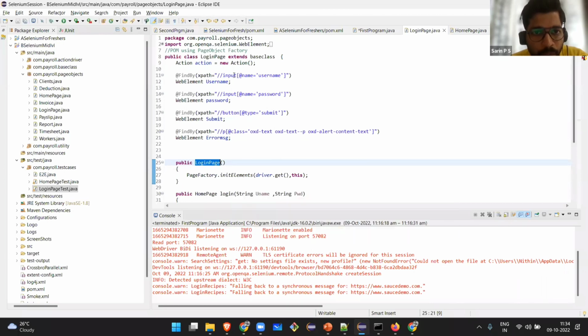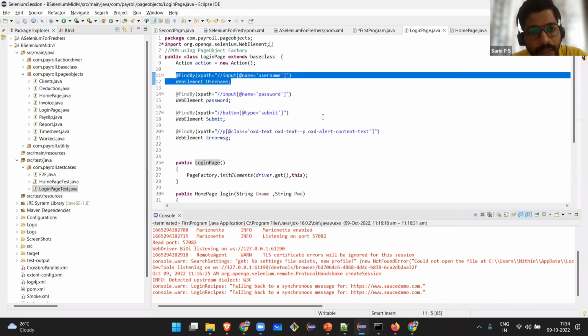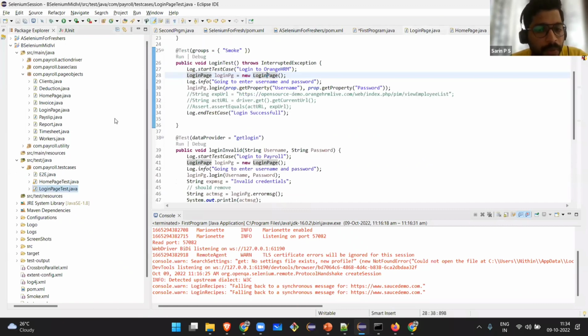So I have written it only once. The username and password field I have written only once, and I'm using it multiple times. Rather than repeating the code, I have kept it here. Whenever I want it, I will create an object for this, call it there and work with it in the test case. So what is the advantage of using page object model?